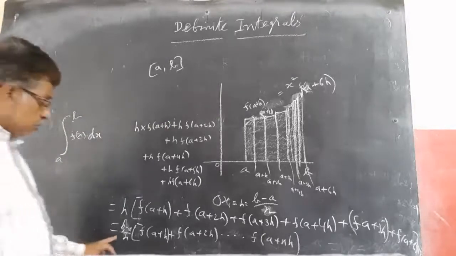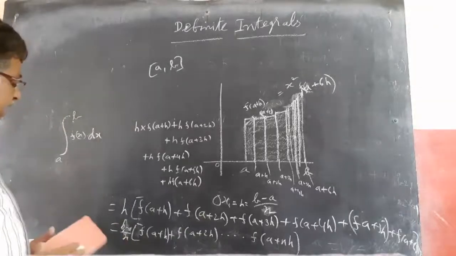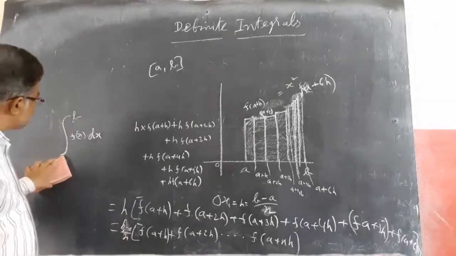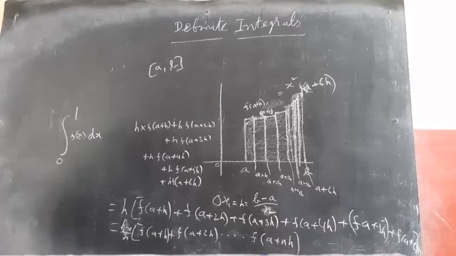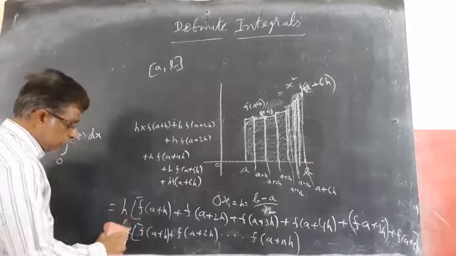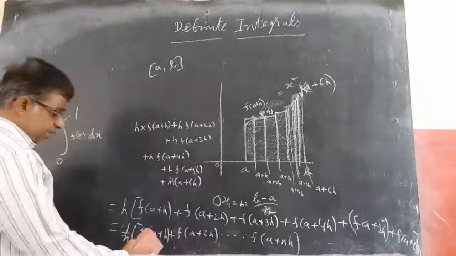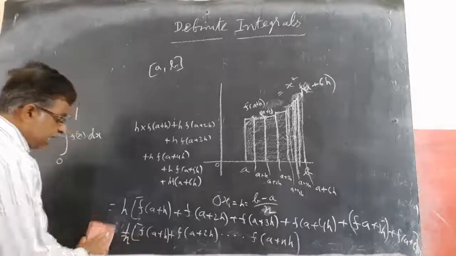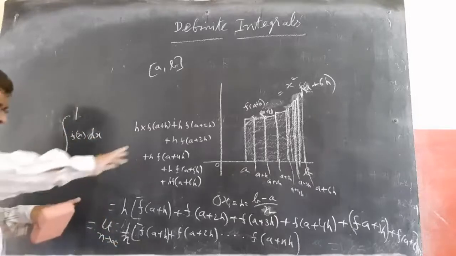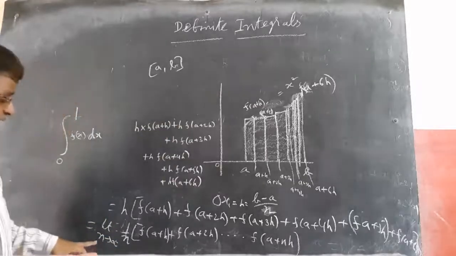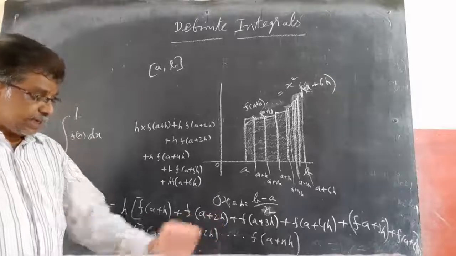And second thing, what I want to say is, this is the integral of a to b f(x) dx. Now if a is equal to 0, b equal to 1, what happens? This is 1 minus 0, means 1 by n. And h tends to 0 automatically when n is tending to infinity. If these partitions are very many, then n tends to infinity and this h tends to 0. So this becomes f of a plus 0, like that you will get f of a.